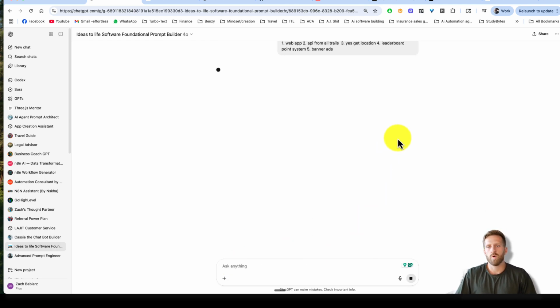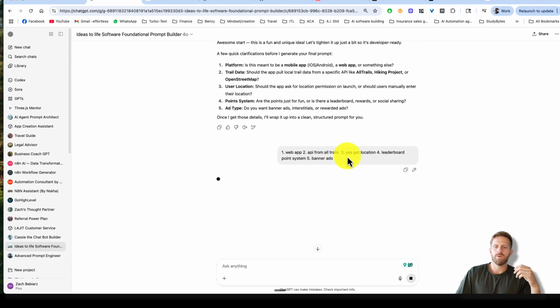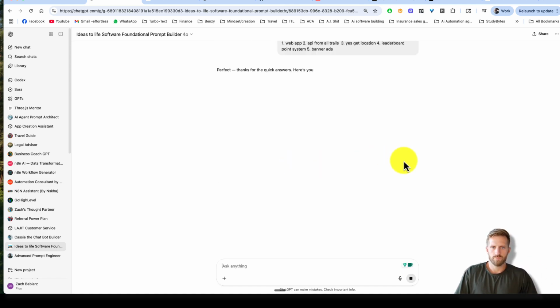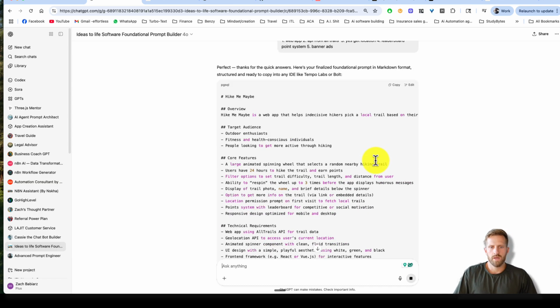What it's going to do is incorporate all that, get more clarification on your foundational prompt, and generate a markdown format prompt that all you have to do is copy and paste and throw into IDEs like Bolt, Lovable, Cursor, whatever it might be. So give it a second. And if you want to keep clarifying your questions and keep getting more specific, you can do that as well. As you can see, it's generating a markdown prompt.